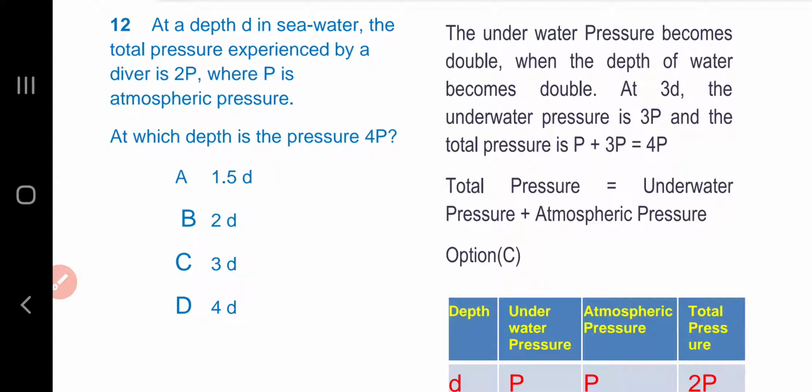Question number 12. At a depth D in seawater, the total pressure experienced by a diver is 2P, where P is atmospheric pressure. At which depth is the pressure 4P? We know that the underwater pressure becomes double when the depth of water becomes double. At 3D, the underwater pressure is 3P, and the total pressure is P plus 3P, which is equal to 4P. Total pressure is underwater pressure plus atmospheric pressure. Option C is the answer.